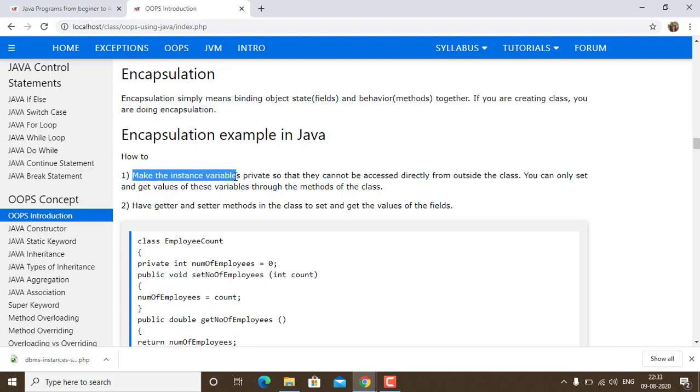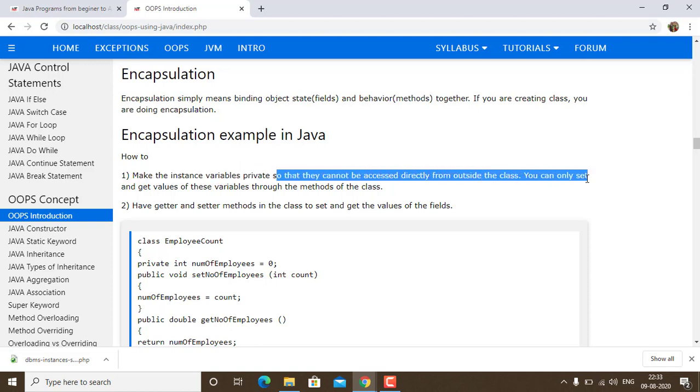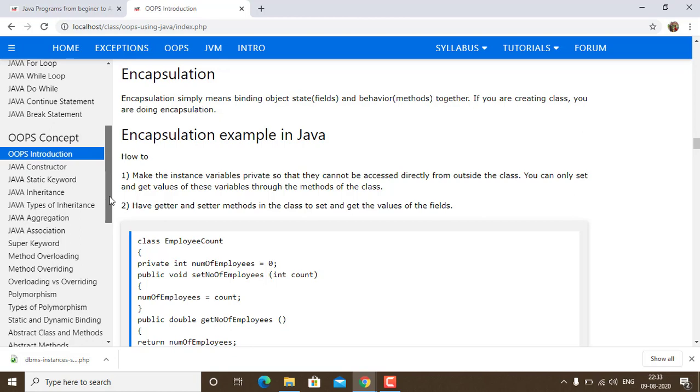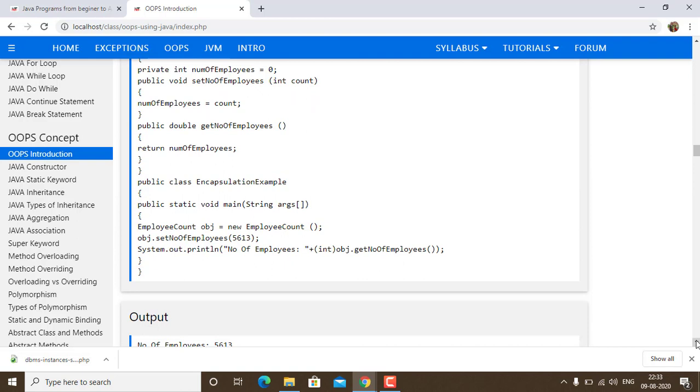Now, make instance variables private so that they cannot be accessed directly from outside the class. You can only set the values through the methods of the class. Have getter and setter methods in the class to set and get the values of the variables. These things come under visibility modes and accessibility, like private, protected, friend function. These are the different access modifiers, for which we have a separate chapter, which we are also going to work on.